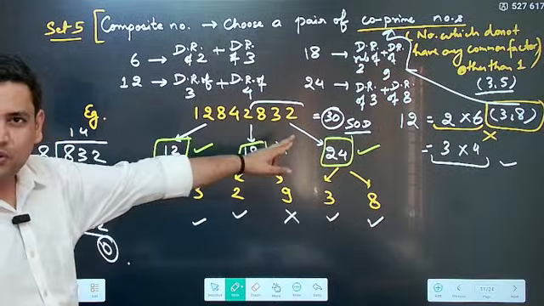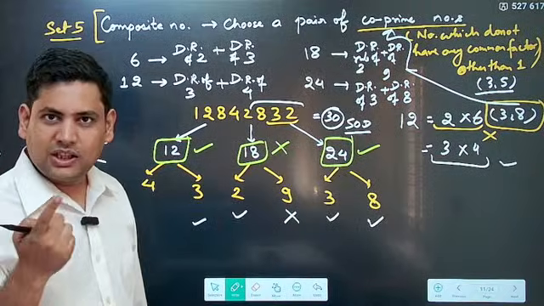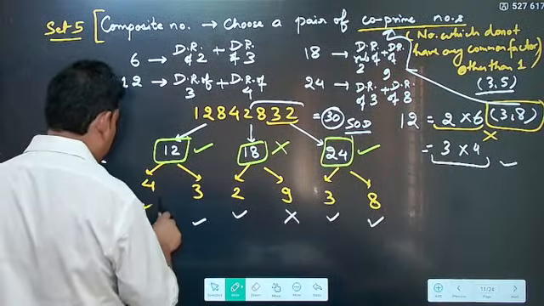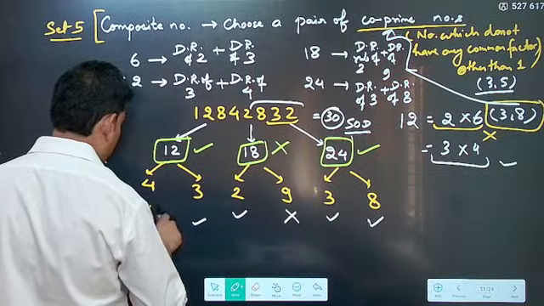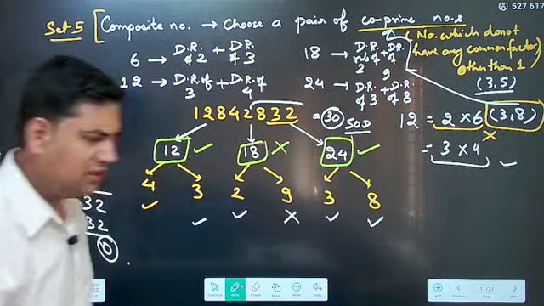Now if you check for 4 also, 32. 32 is very clearly divisible, correct? 32, 8, 4 8s are 32. So again 4 also is divisible. The answer remains the same, but the part that I took here, that is 2 into 3, was wrong. So 4 into 3, 12, same answer.